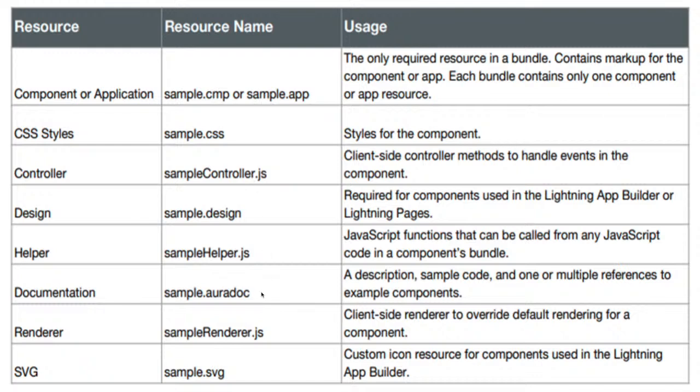Then we have the documentation file, then we have the renderer file. The renderer file is basically for overriding the default rendering of the component. And then we have the SVG file. If you want to place custom icon resources, we'll use that. So we have a total of 8 files, but if we go to Lightning Web Component, the bundle is very easy. There we have limited files: one HTML, one JavaScript, one CSS, that's it, right? Here we have lots of files, but anyhow, if files are available, we need to understand their functioning as well.